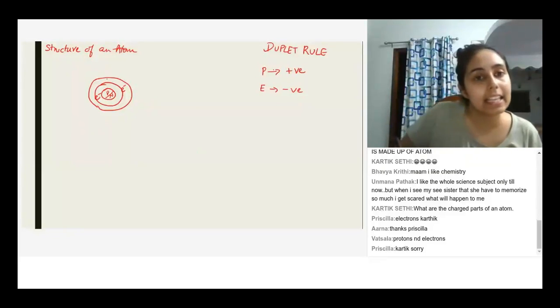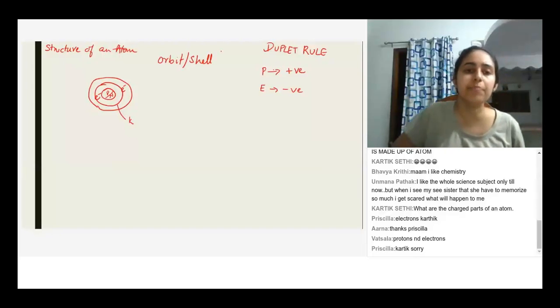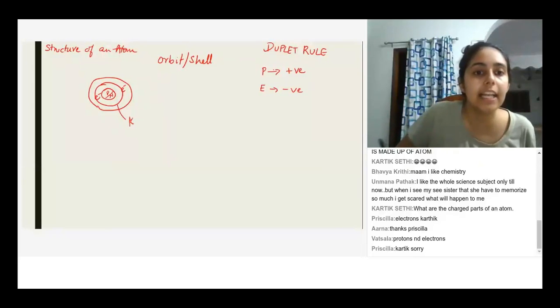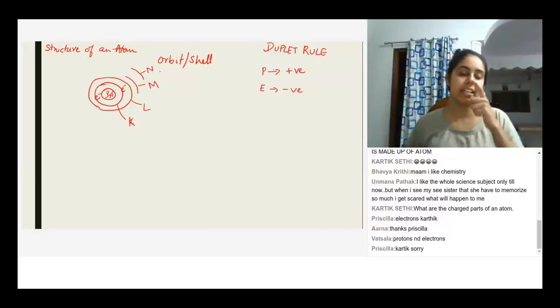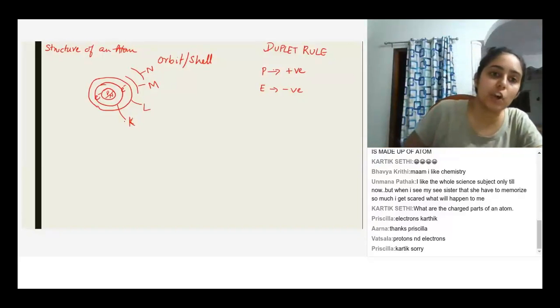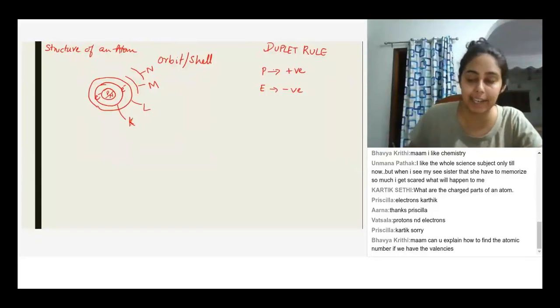Now, these orbits are named K, L, M, N. Orbit or shell, they're the same thing, no difference. So the naming starts from the letter K. The first orbit is the K orbit, then the outer orbits increase in order: L, M, N, and so on.